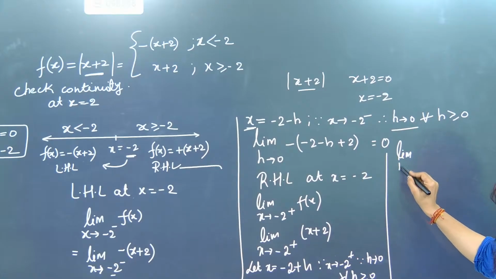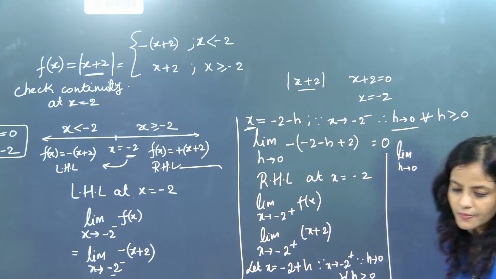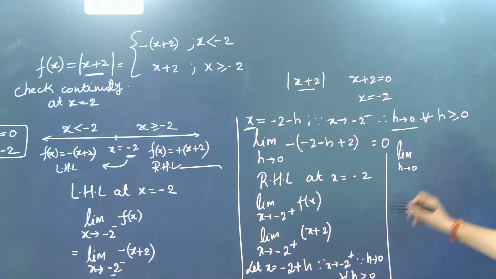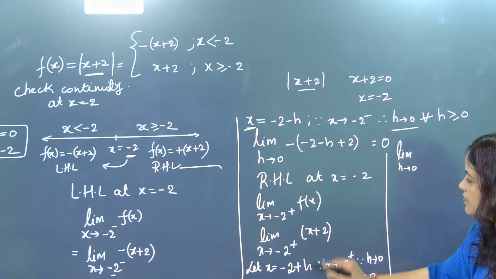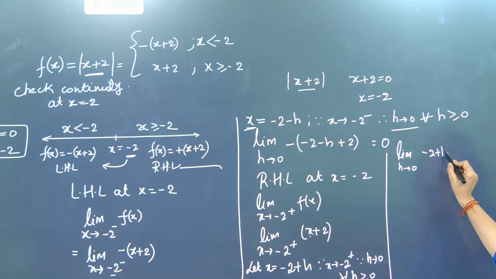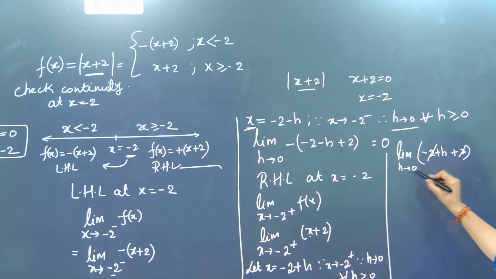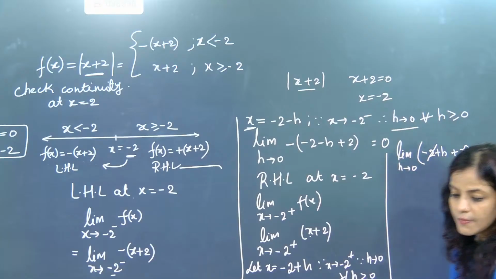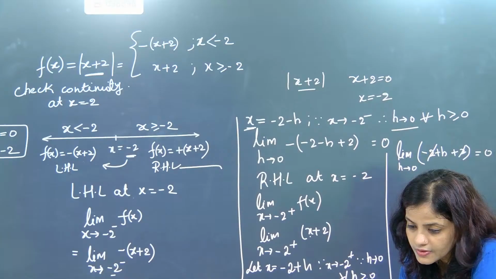We will write limit h tends to 0. Okay, limit h tends to 0. Now here we will just going to write that part. This section we are going to write here. It will become x is what, beta? -2 plus h, and here plus 2. Come on, this also gone. H value is 0, so answer is coming as 0. Bingo.